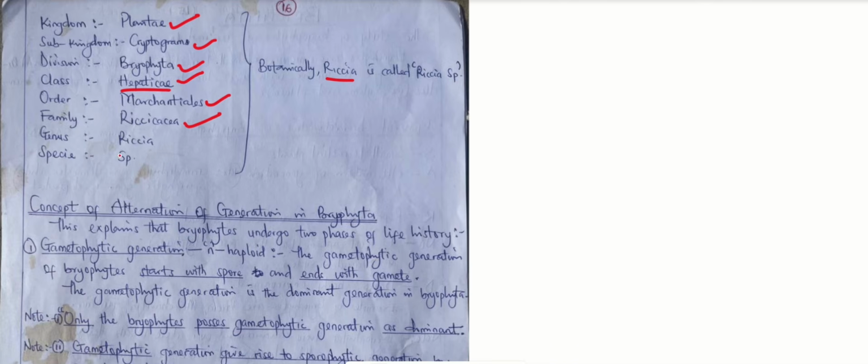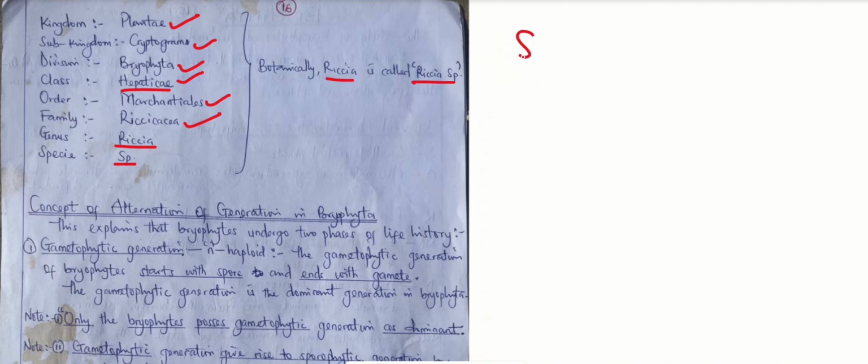And the name of that plant is Riccia, and the species is sp. So which means that it is called Riccia sp. All right. And that's the botanical classification. So now we are moving to the alternation of generation.